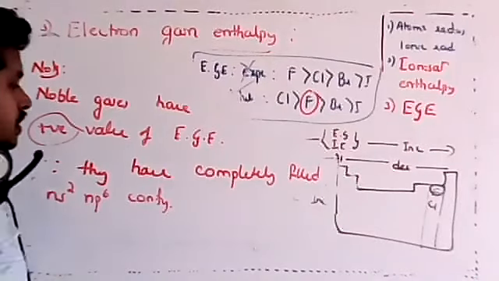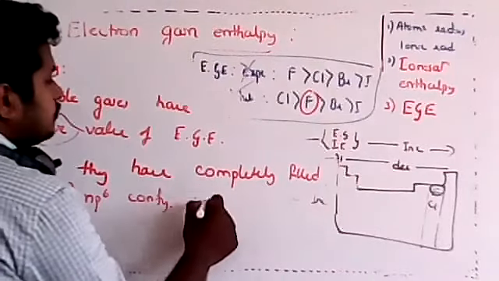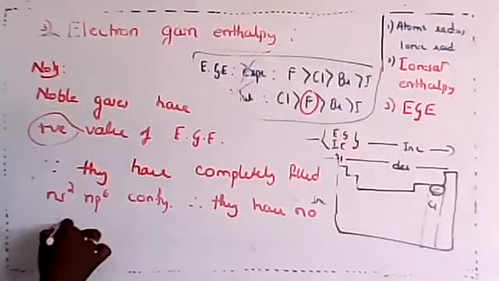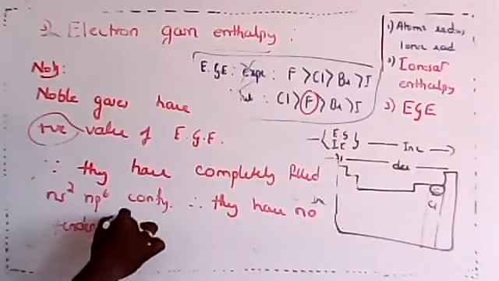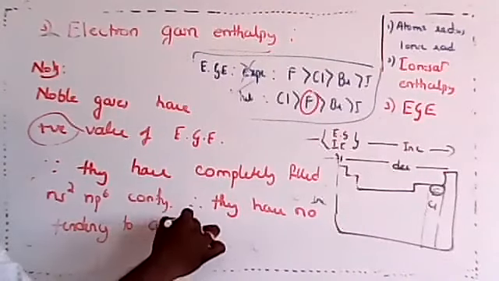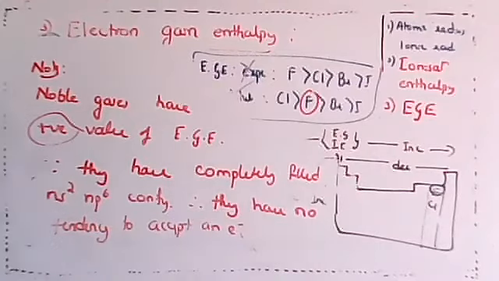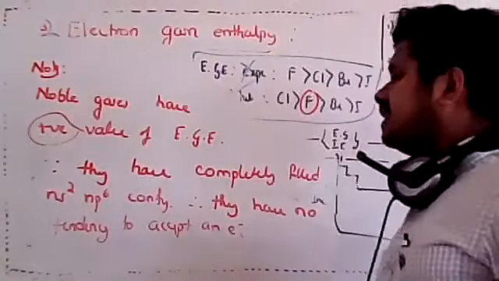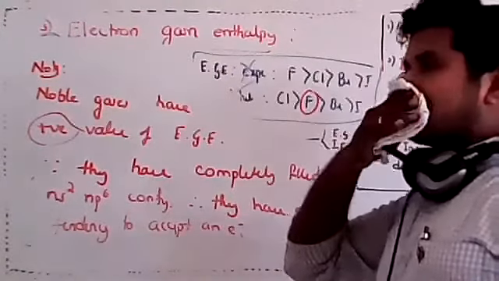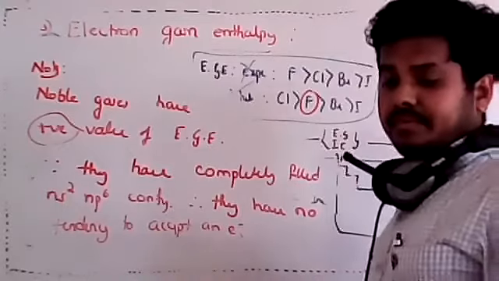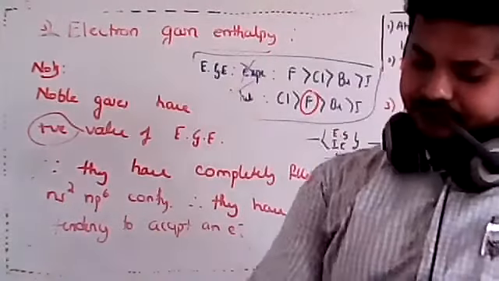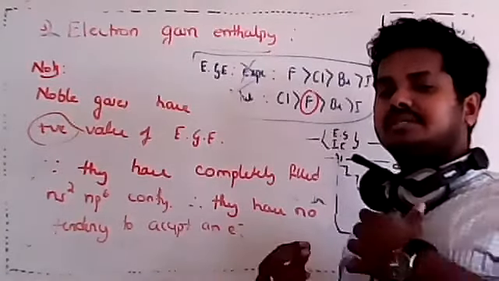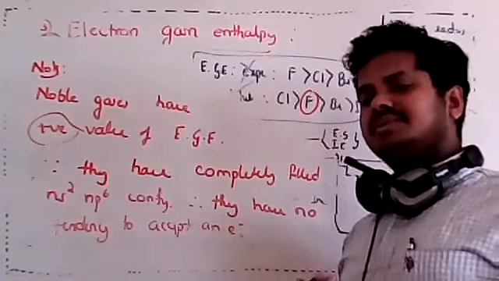Yes, the octet configuration is completely filled. Therefore, they have no tendency to accept an electron. They don't have any tendency to accept any electron, so they would repel the incoming electron. Dear students, is that clear now? So there are two main variations, the case of fluorine and the case of noble gases, which we have to understand. Other things are normal.